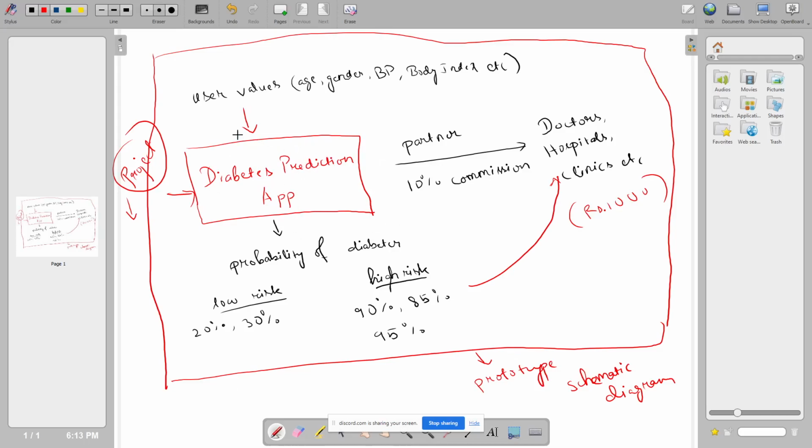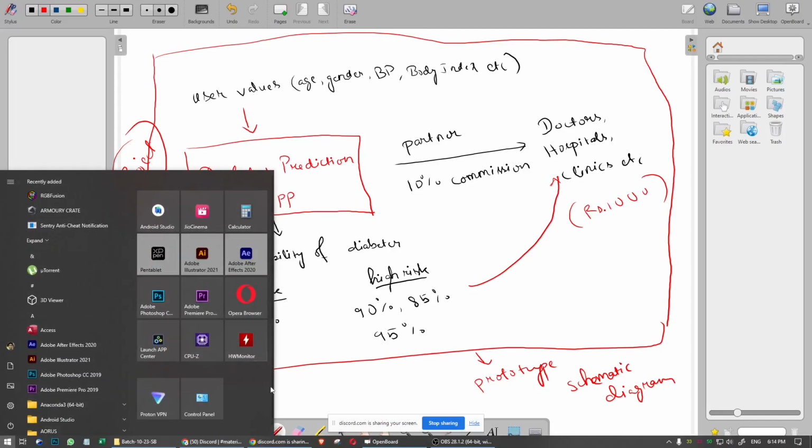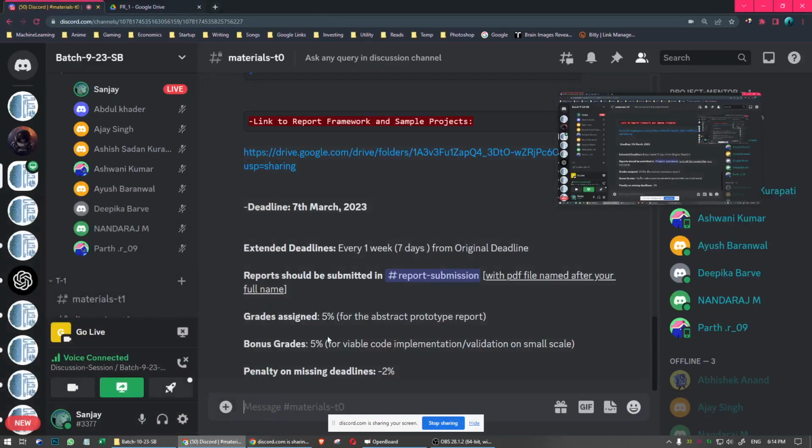But you don't have to build an app. You don't have to build a website. Integrating is a whole different thing, and you have 10 days to prepare. So you don't need to build the app. What you can do is work on the project part. The idea was a diabetes prediction app, but you can work on a diabetes prediction project. Are you getting my point, Ashwani? Yes, sir. Okay.